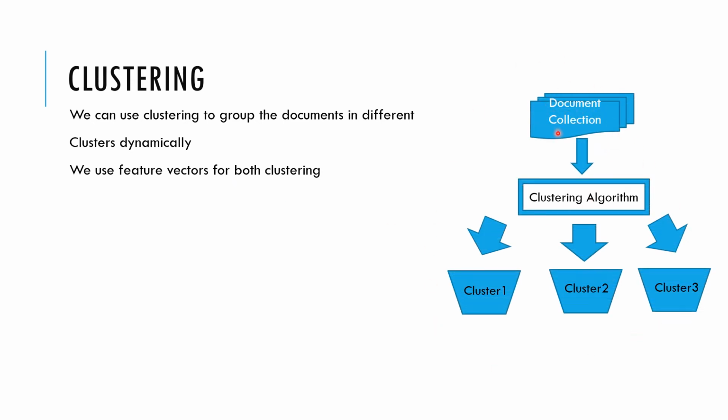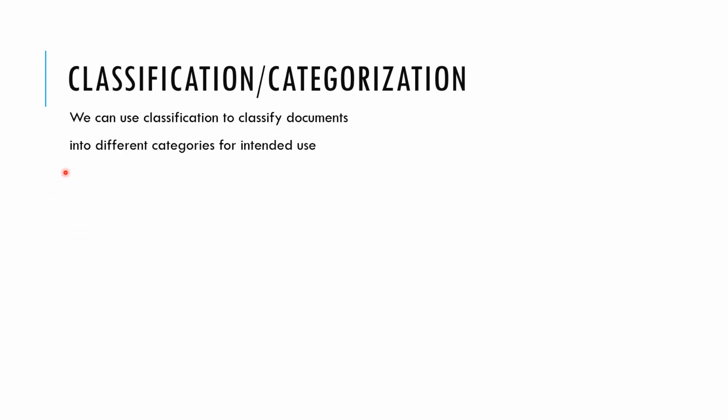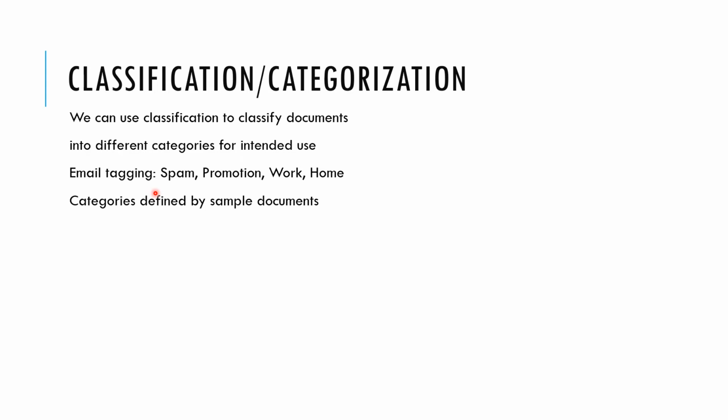So the document is received, and the clustering tool or algorithm will dynamically keep segregating those documents into clusters, 1, 2, 3, or many clusters, depending on the features, how we have trained the model. It's unsupervised learning, right? Same way we can use classification to classify documents into different categories for intended use. As I said, I gave this example in the previous clustering, but basically that fits in here. Spam, promotion, work, home, so you classify those documents or emails into different folders.